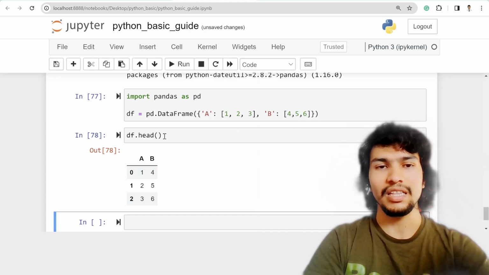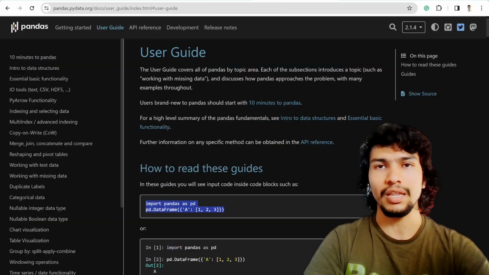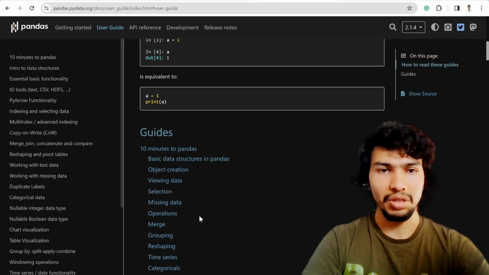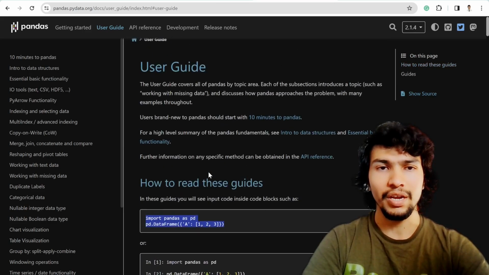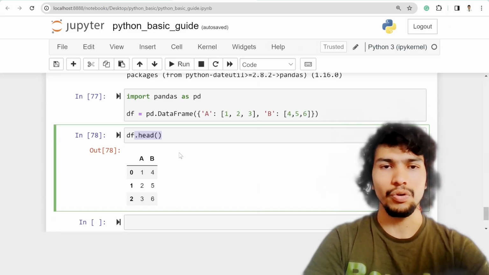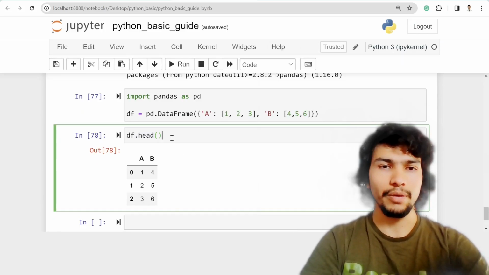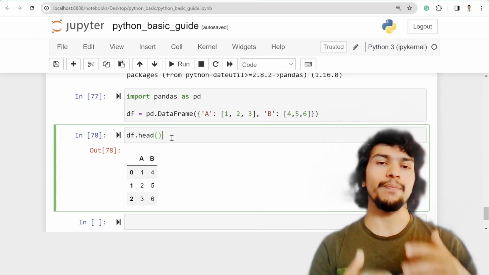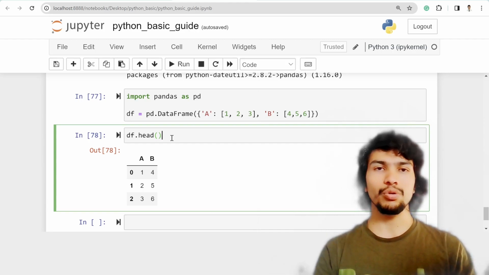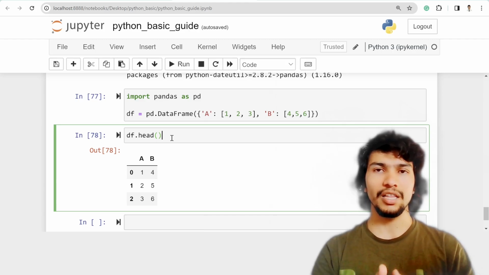Where I get the head method is from the user guide. So they might have explained this somewhere. But of course, for pandas or numpy, or even for matplotlib, those are popular libraries in the data science field. There are a ton of resources you can utilize, and then search on the internet and get whatever you need to know.